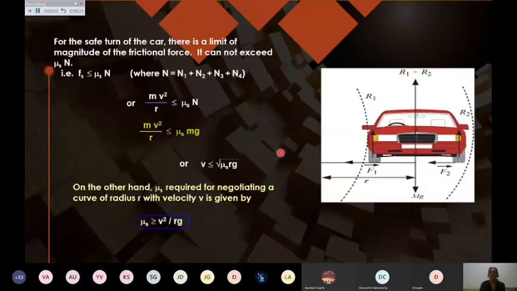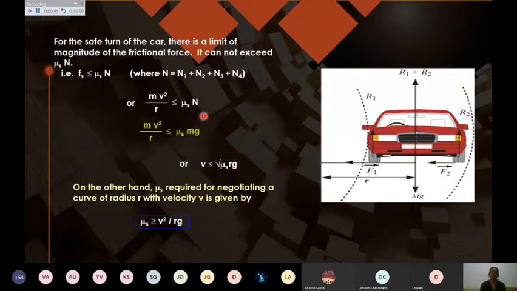This is just to give you an idea of the four-wheeler we are talking about, and for simplicity we only talk about the front two wheels, with frictional forces F1 and F2. Normal reactions R1 and R2 can be added to give the total normal reaction of the vehicle. Of course it will equal R1 plus R2 plus R3 plus R4, all four wheels, but for simplicity this diagram can be seen. Small r is the radius, capital R is the normal reaction.